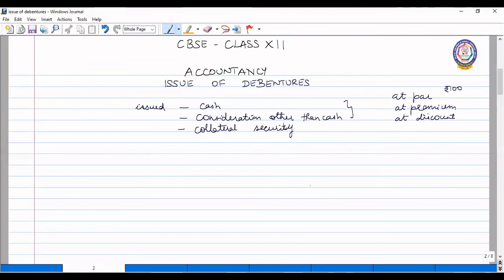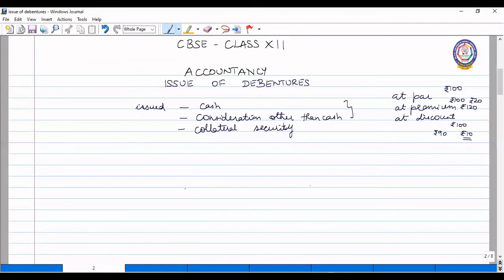Issue at premium means if the face value of the debenture is 100 and the company issues the debentures for 120 rupees, the excess 20 rupees is the premium amount. At discount, debentures of face value 100 could at times be issued for rupees 90. The difference of 10 rupees is the discount given to the debenture holders.